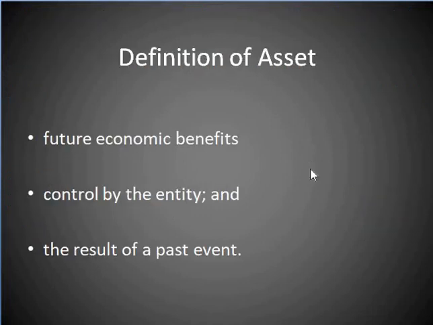So now we come to the definition of an asset. What is an asset? There are three parts: future economic benefits, controlled by the entity, and the result of a past event. The Framework 2014 defines an asset as a resource controlled by the entity as a result of past events and from which future economic benefits are expected to flow to the entity.